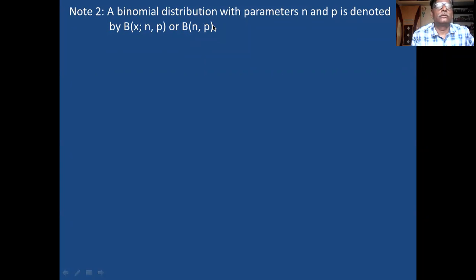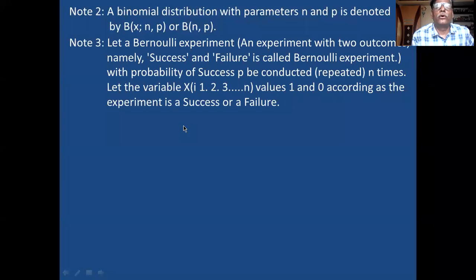And third is important. In the binomial experiment, there are only two outcomes. Remember this: failure, success. Success is called P, failure is called Q. This is the point you remember.